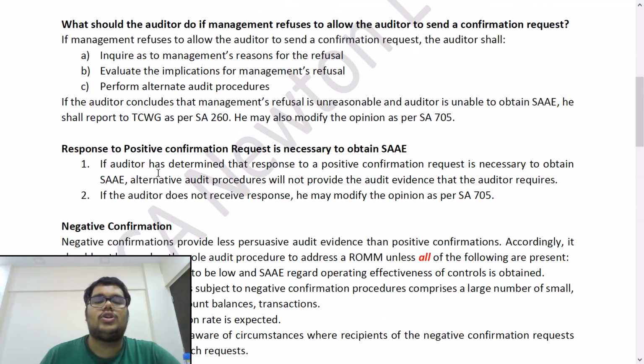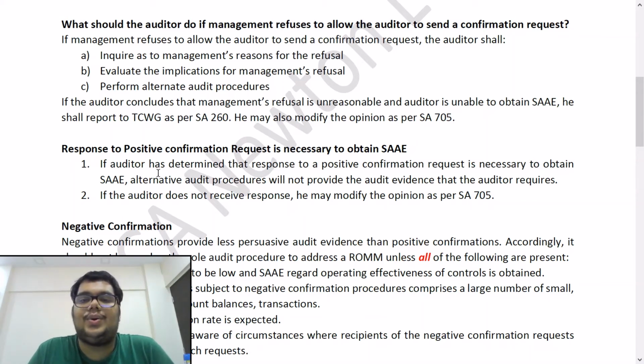Next answer, what should the auditor do if management refuses to allow the auditor to send a confirmation request? Okay, so now there may be some debtors in the client which are very kind of, the company doesn't have a very good relation with them, let's say. So they wouldn't want the auditors to send a confirmation to them and disturb the debtor, or the debtor is very fussy. So they may refuse to allow the auditor to send a confirmation request.